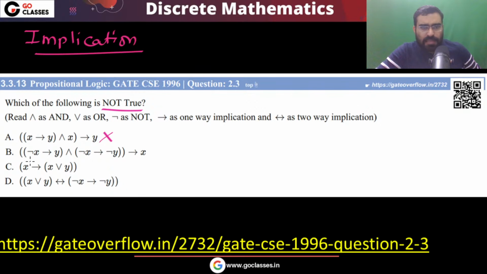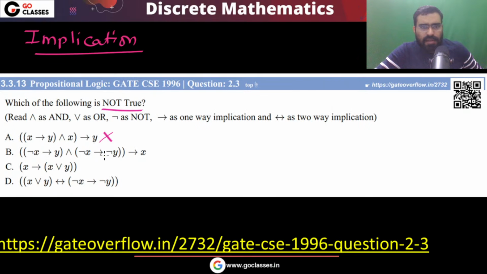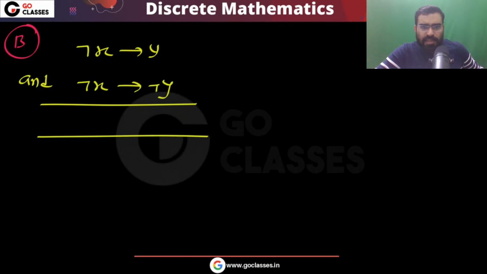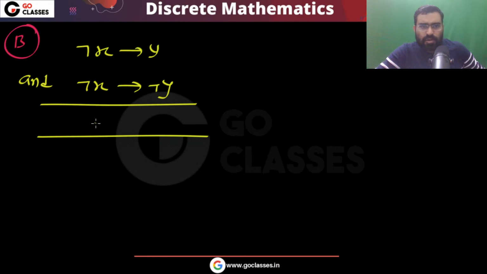Now let's see option B. What is option B saying? Option B is saying negation x implies y, and negation x implies negation y. Then what is the conclusion? The conclusion is x. So this statement is given to you.